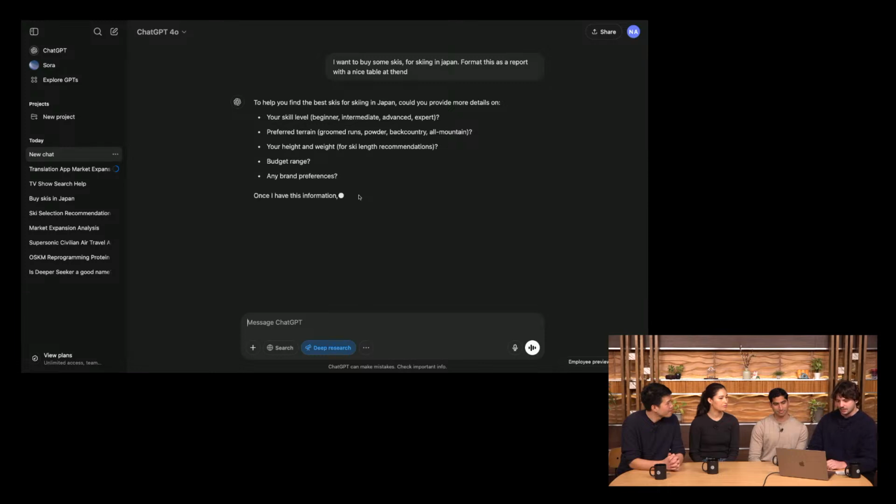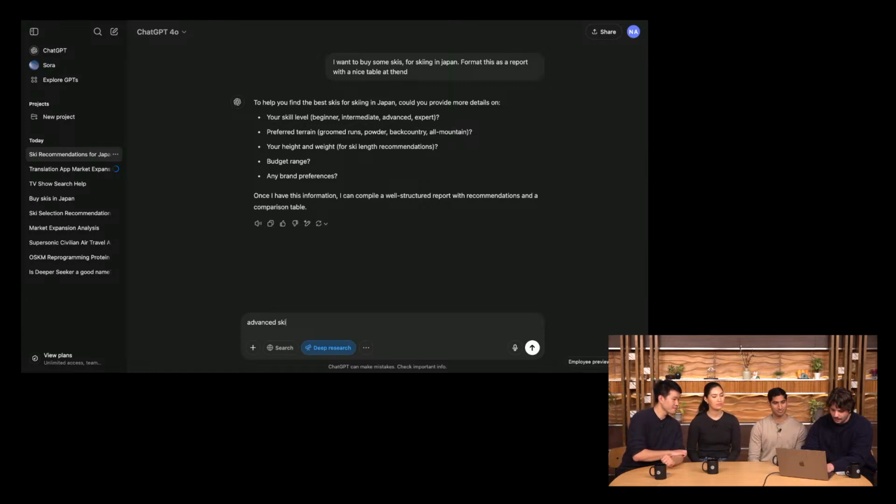And just like in Neel's example, this is going to come back with some questions that I can choose to answer or not answer. So I'll say advanced skier, all mountain, but powder sometimes. I've heard that powder is pretty good here. Hopefully we'll get lucky later this week. I'm tall, so need long skis.